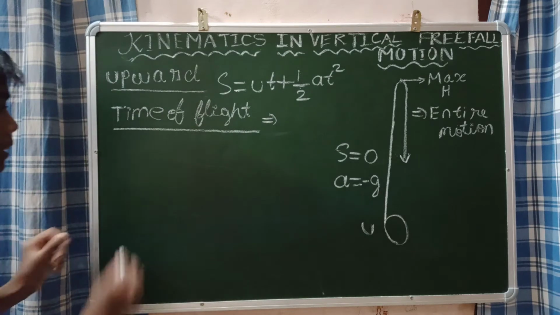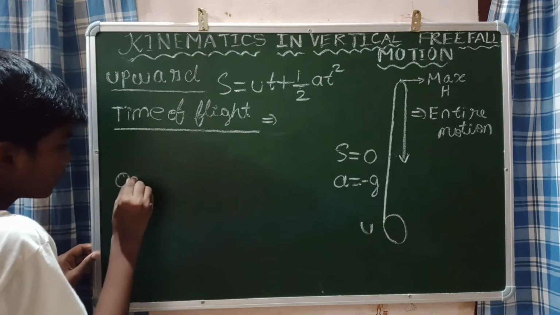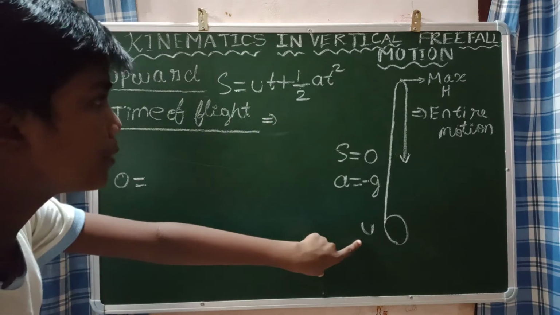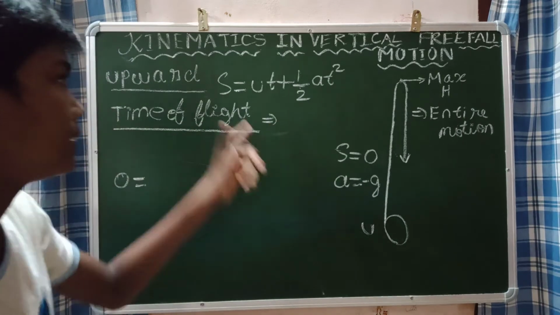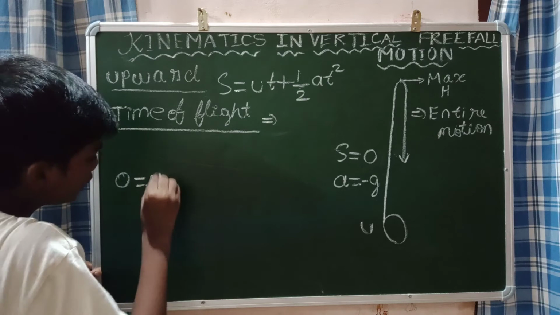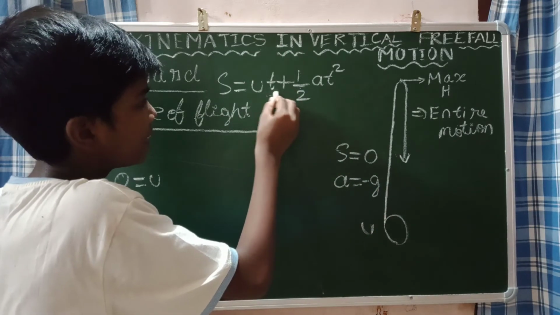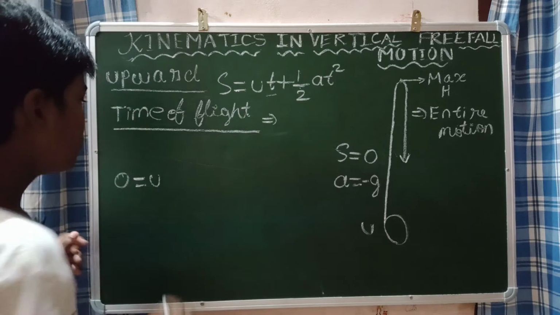So what is S? S is equal to 0. 0 is equal to u into t. Same u only, because the initial velocity is u only. Same u into t only, because the time taken, that is what we are going to find. This t only we are going to find now. Okay. So ut